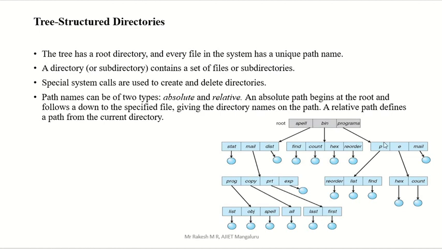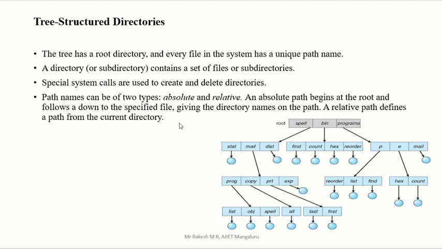Here there is one disadvantage, only one: you can't share your file between 2 directories. See here, exp is a directory that saves your one file, but this file you can't share with the recorder, that means another directory. We can't share that one file with 2 directories. That is not possible in a tree structure.